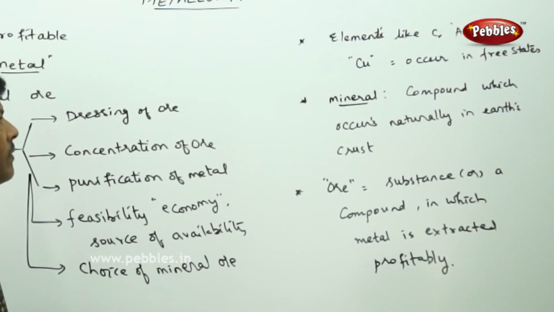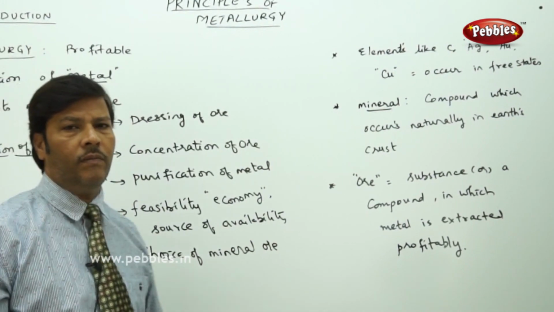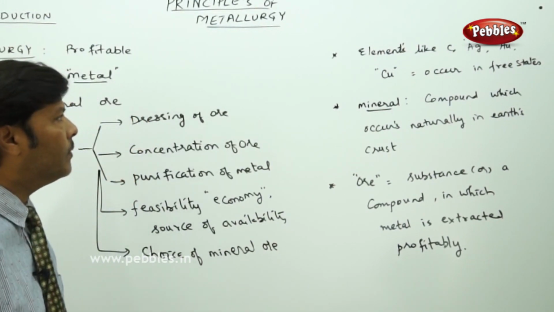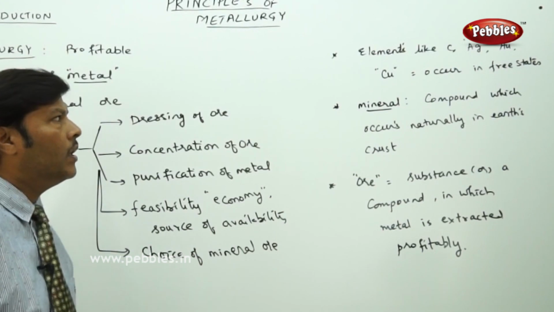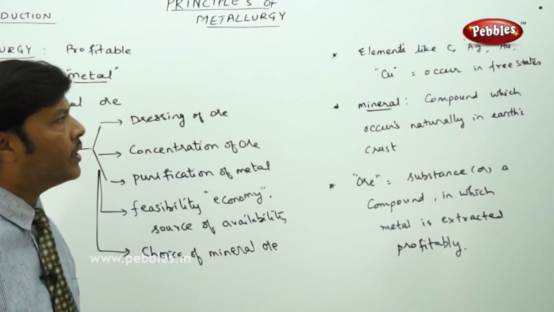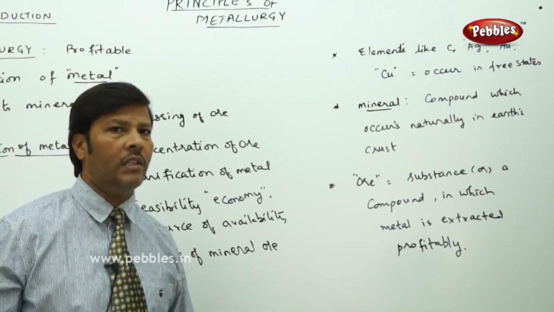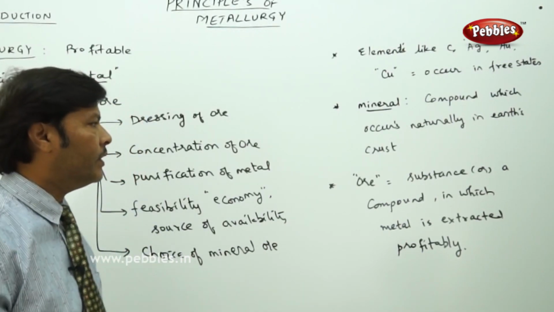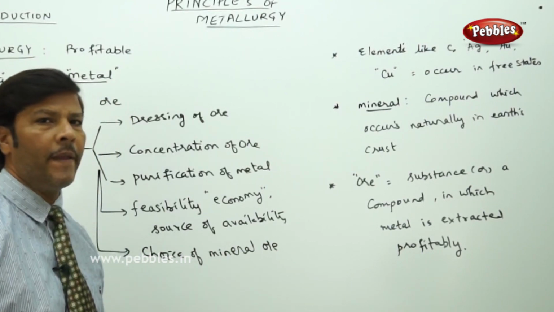So here we are trying to differentiate the mineral from mineral ore, and we are also trying to differentiate those elements where we are able to get naturally occurring metals. For that we don't need any separate isolation.